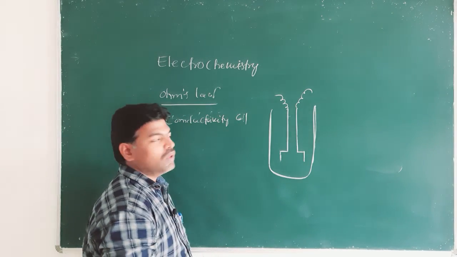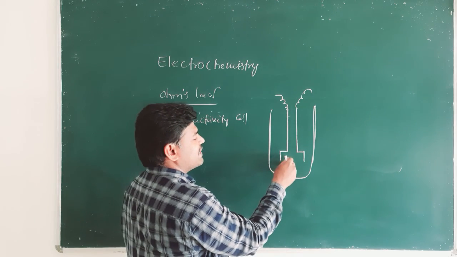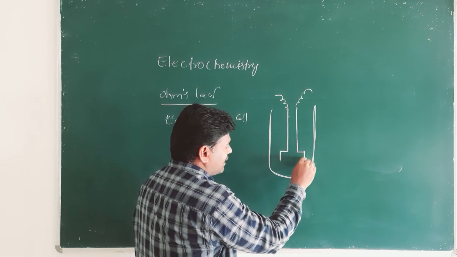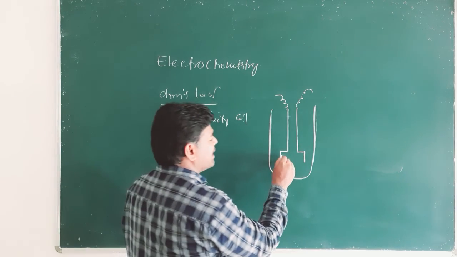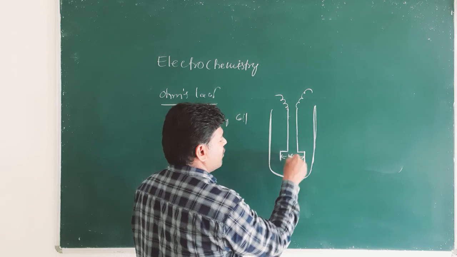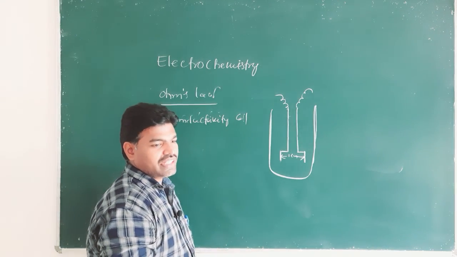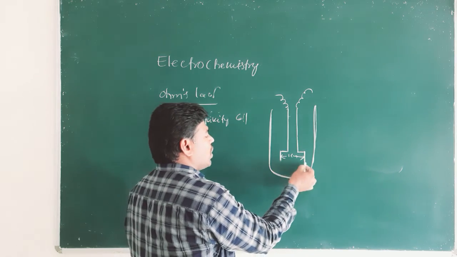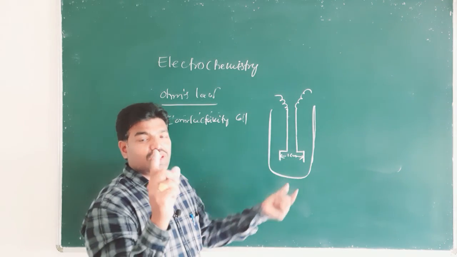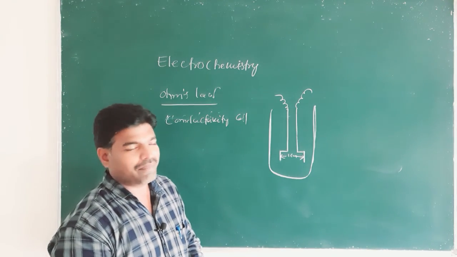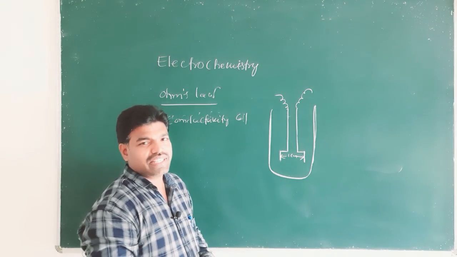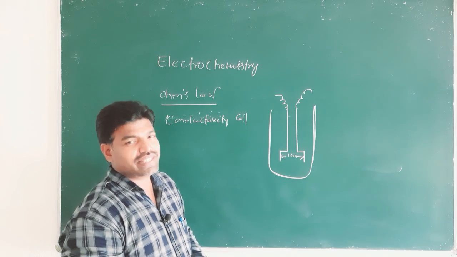This is one plate and this is another plate. These two plates are separated by a unit distance of 1 centimeter, and its cross sectional area is 1 unit cross sectional area.